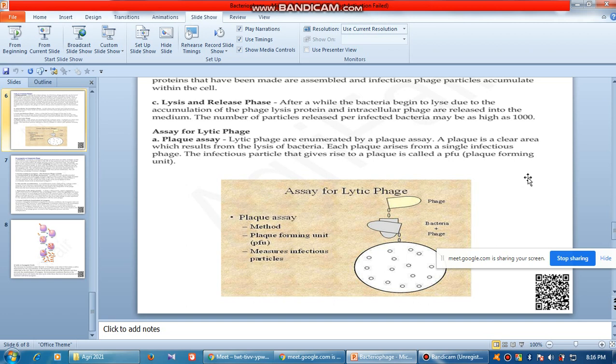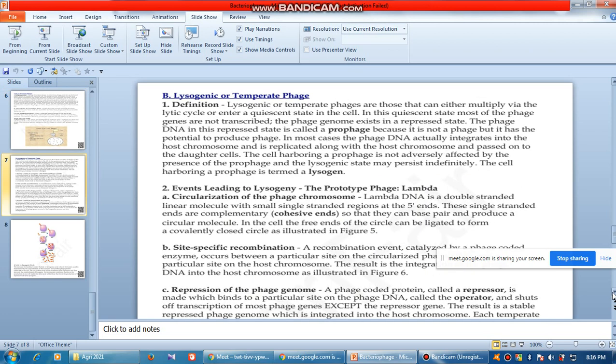Lytic phages are enumerated by a plaque assay. A plaque is a clear area which results from the lysis of the bacteria. Each plaque arises from a single infectious phage. The infectious particle that gives rise to the plaque is called PFU, plaque forming unit. There are two things, CFU, colony forming unit, I do not know whether you have heard of it or not, and another is PFU, plaque forming unit. There are different issues, we can discuss later, but they are important for higher level studies.